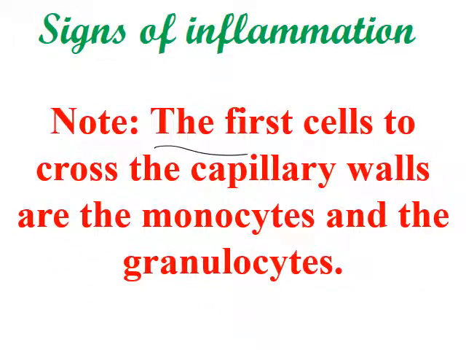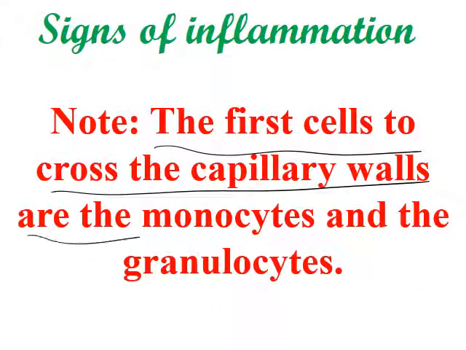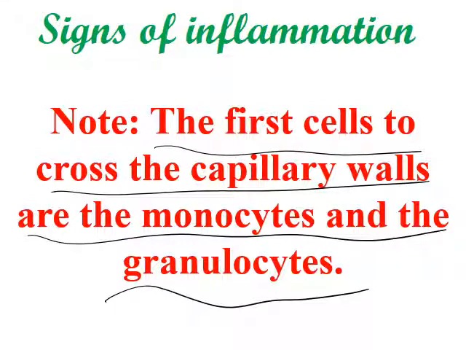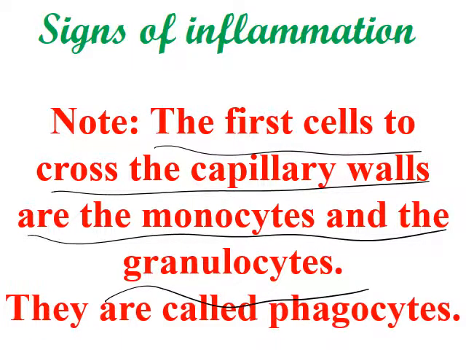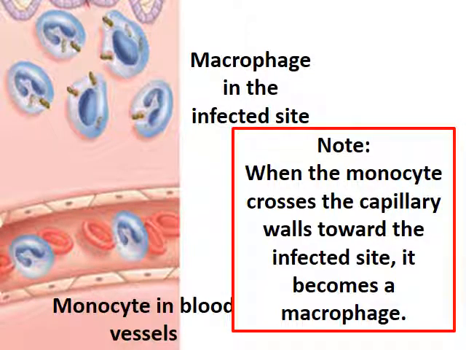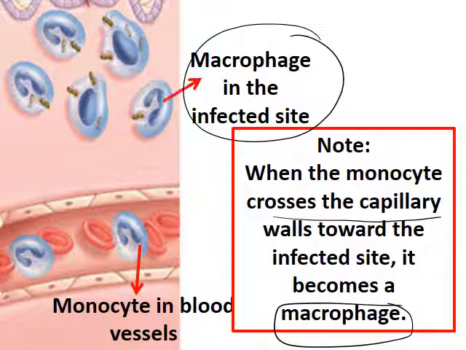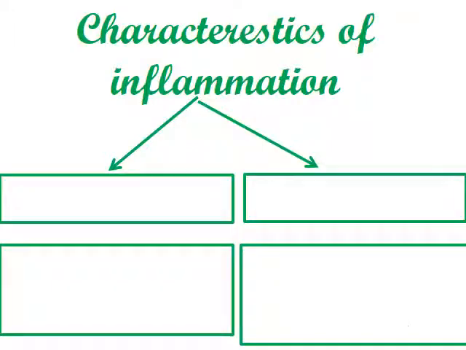Note, the first cells to cross the capillary walls are the monocytes and the granulocytes. Why? Because they have phagocytic ability. They are called phagocytes. Note, when the monocyte crosses the capillary wall, it becomes a macrophage. This is the monocyte in blood vessels, and this has become a macrophage in the affected site.